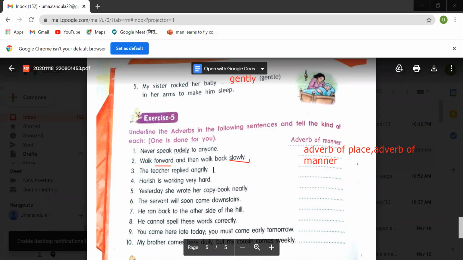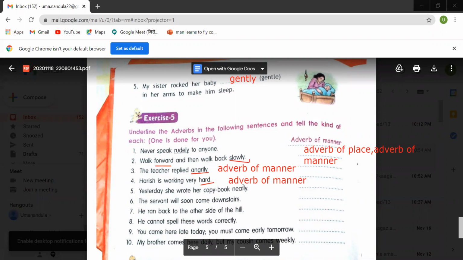The teacher replied angrily. How? Angrily. So this is adverb of manner. Yes. So here I'll write adverb of manner. Fine. Okay. Good. Then fourth one. Harish is working very hard. How he is working? Very hard. So this is also adverb of manner. So I'll write here adverb of manner. Okay, children. Fifth one.